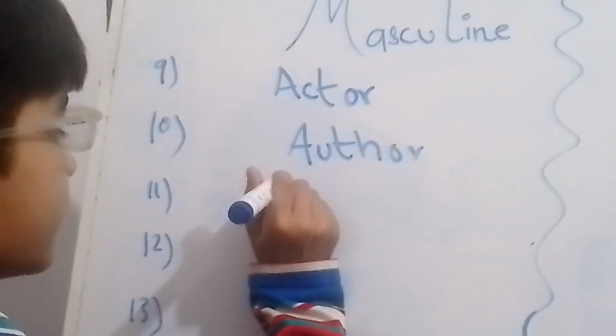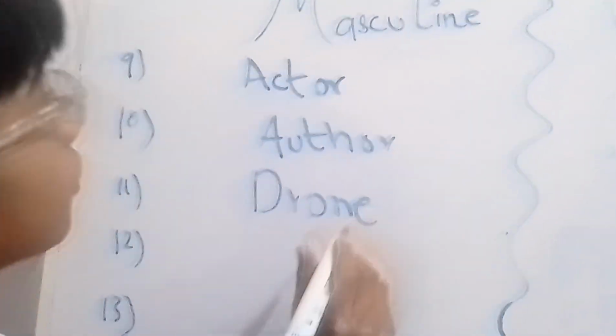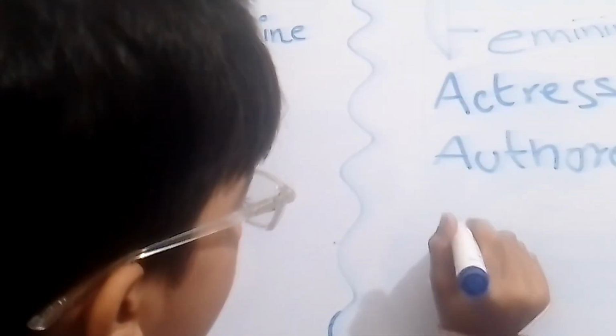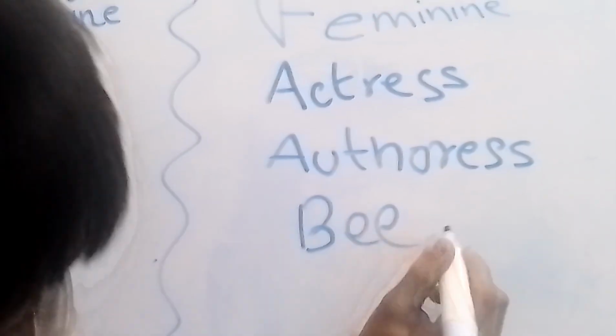Our next word is drone. Drone is a masculine word and the feminine word is bee.